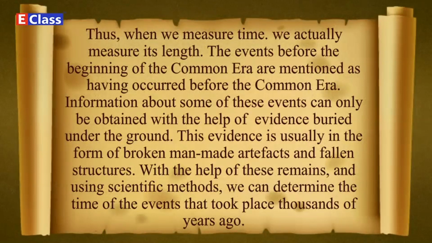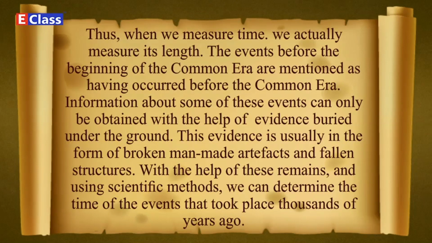The events before the beginning of Common Era are mentioned as having occurred before the Common Era. Information about some of these events can only be obtained with the help of evidence buried under the ground. This evidence is usually in the form of broken man-made artifacts and fallen structures.